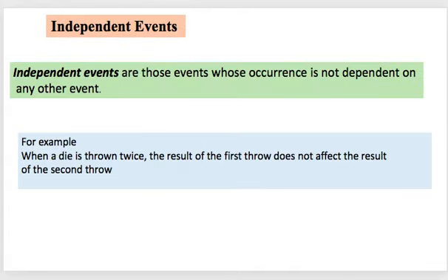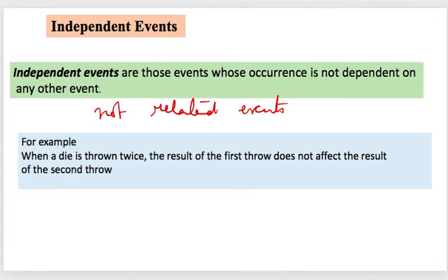Now the last one I am going to share with you is independent events. What do we mean by independent events? Independent events are those events whose occurrence is not dependent upon any other event. So here again, if we have two events, the occurrence of one will not affect the occurrence of the second. If one is happening, it will not affect the other. So they are not related events.